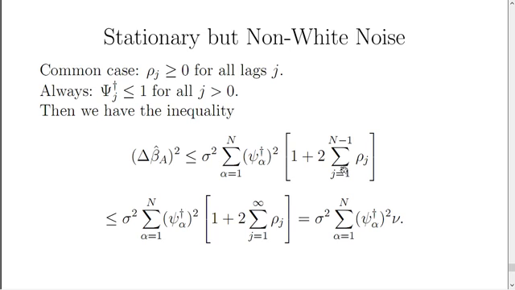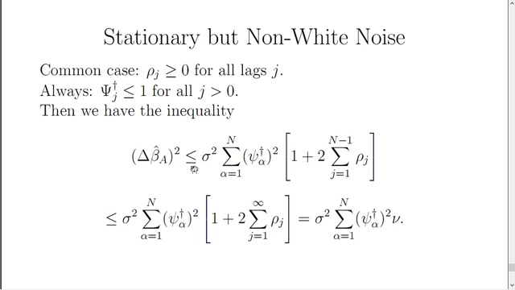equal to that. By the way, instead of writing the expected value of beta hat minus beta squared, I've just written delta beta hat. It's just an easier notational thing. So now I have an inequality where the uncertainty of a parameter estimate is less than or equal to its white noise value times a correction factor which is of this form. And notice this is a less than or equal to inequality, not an equality.